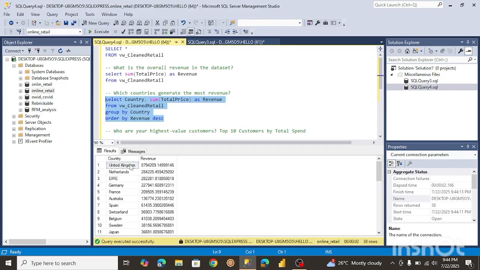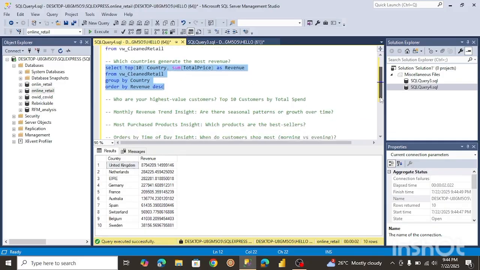Okay, we can see that the United Kingdom generates the most revenue, which makes sense because that's mostly where the business operates, followed by Netherlands. So we can filter it even more to just include the top 10 countries that generate the most revenue. So I'm just going to include top 10. All right, so it's much easier to read. So we can see now that the UK is leading over here. So let's move on to the next question.